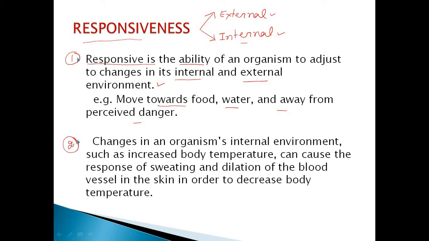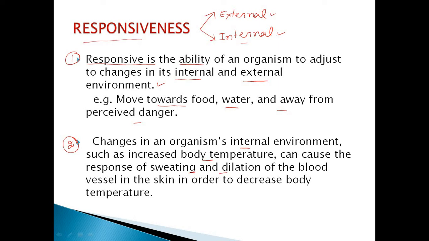Second point I have written here: changes in an organism's internal environment. Such as increased body temperature, which is an internal environment, can cause the responsiveness of sweating. If we feel heat, immediately we sweat so that our body can cool.